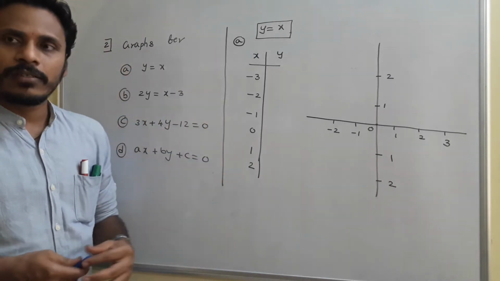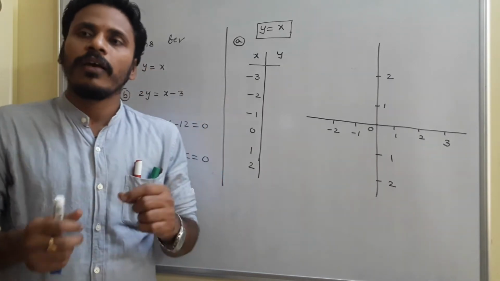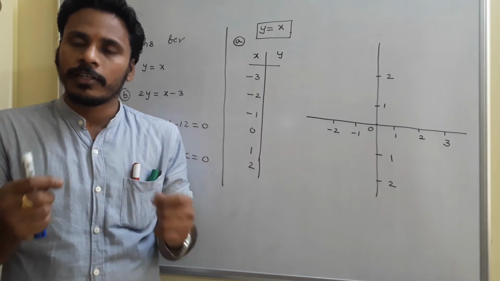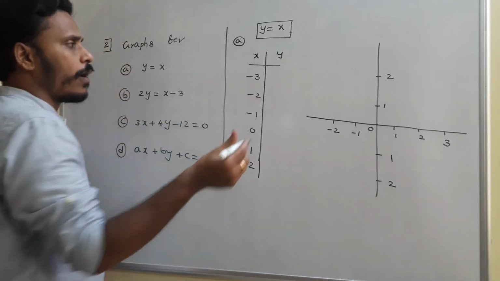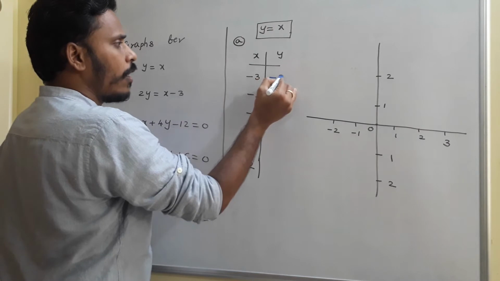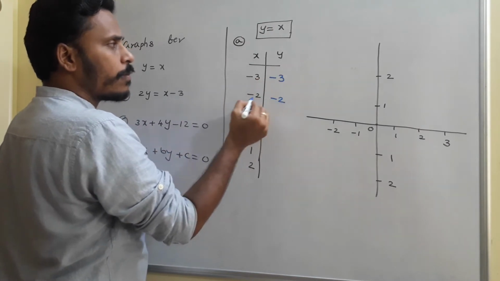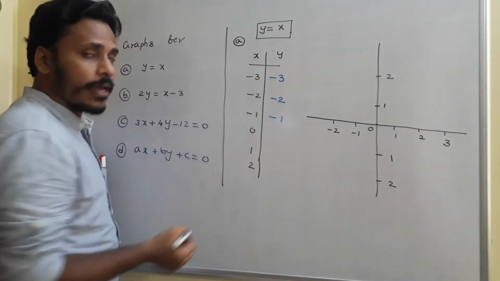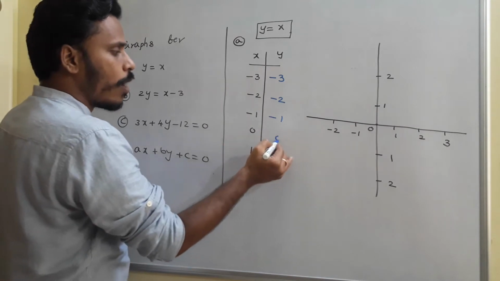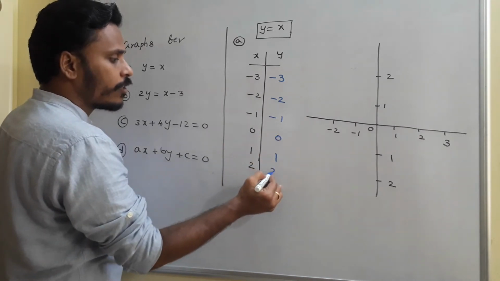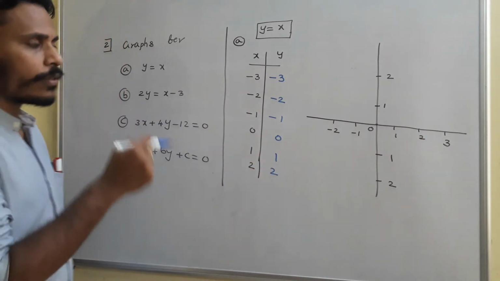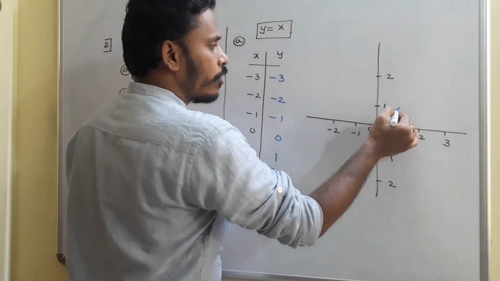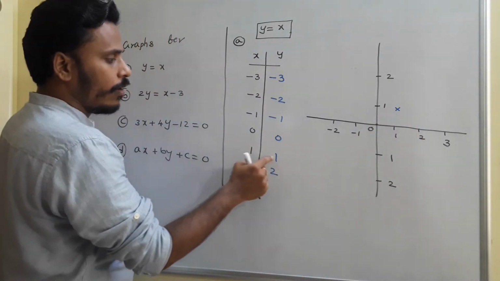So y is equals to x is the relation. Initially to sketch it, we need some values corresponding to x and y. If x is minus 3, as per that relation, y is also minus 3. If x is minus 2, y is minus 2. If x is minus 1, y is minus 1. x 0, y 0, x 1, y 1, x 2, y 2, right. So if you represent all those points on the graph sheet, this is 1 comma 1.